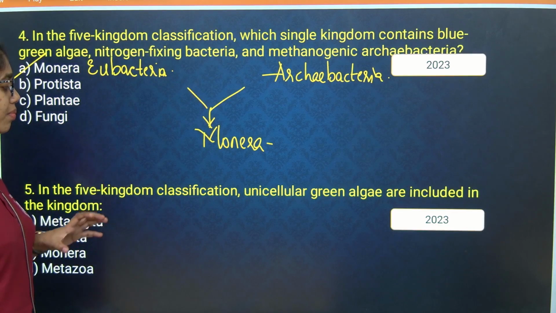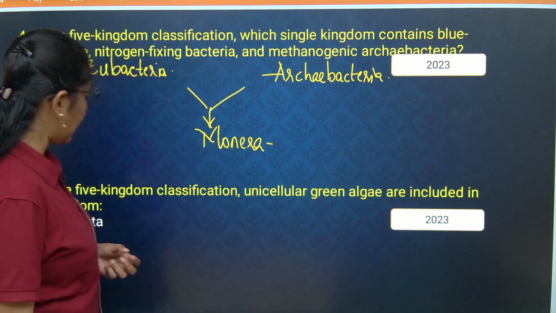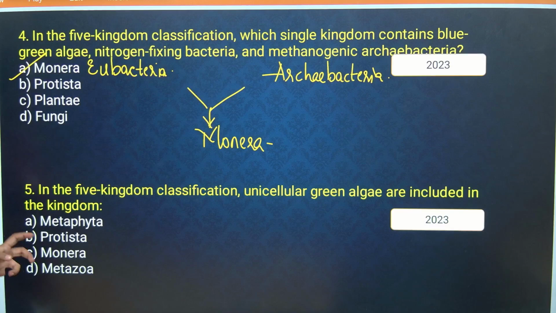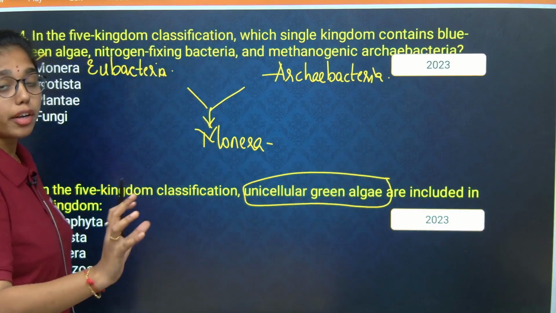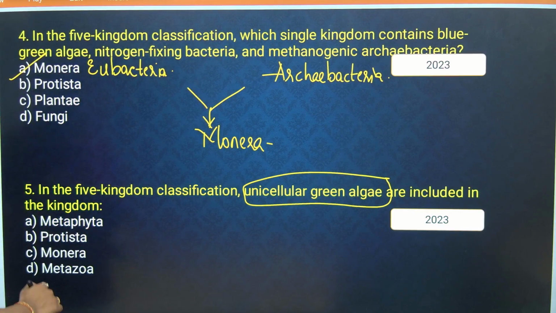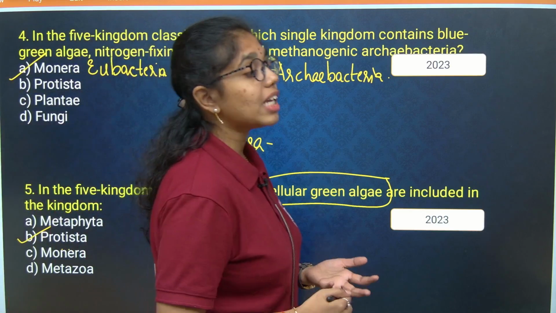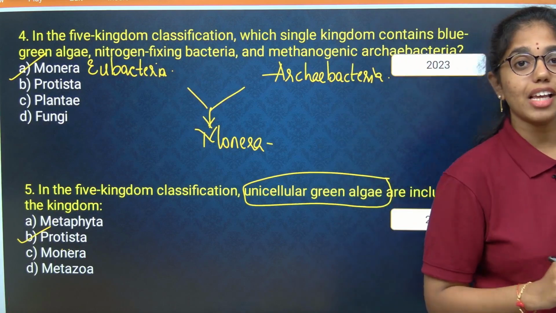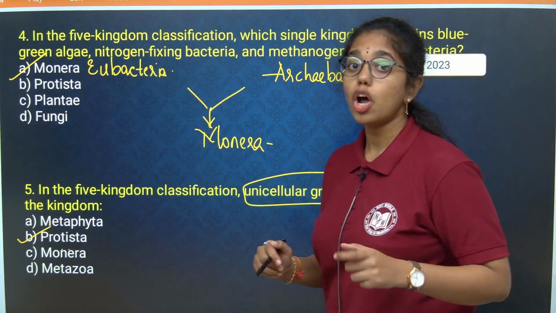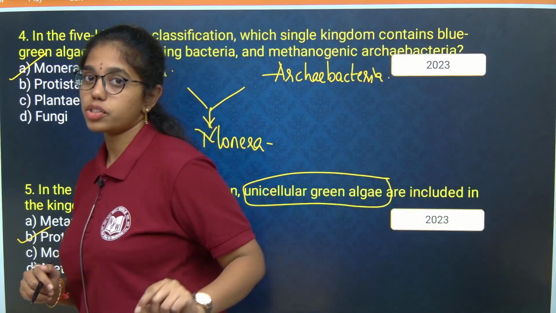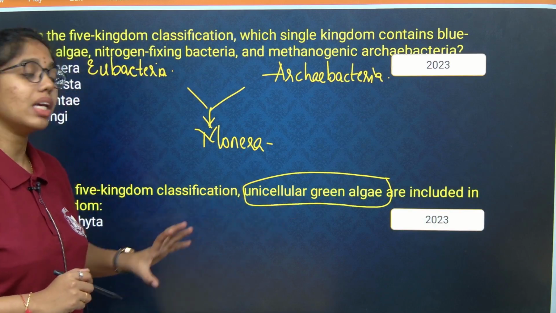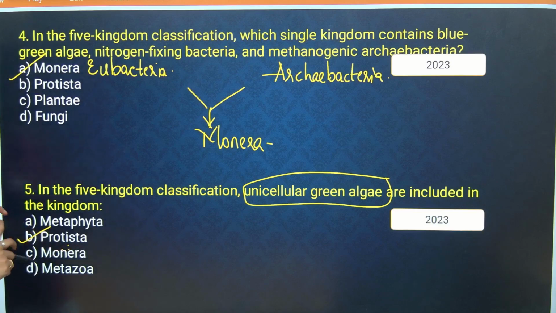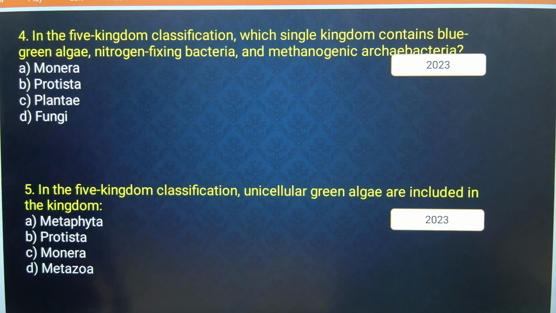In the 5 kingdom classification, unicellular green algae are included in which kingdom? Whichever unicellular eukaryotic organism is there, we have placed it under the kingdom Protista. Be it a unicellular fungal structure, a unicellular algal structure or a unicellular animal-like structure, be it protozoan or sporozoan or amoeba, everything is kept under the kingdom Protista. Clear? Next question.